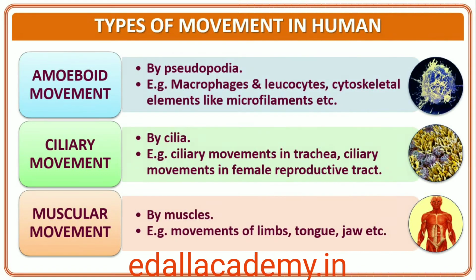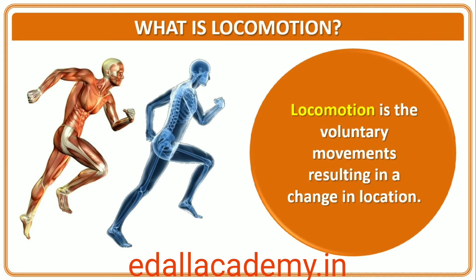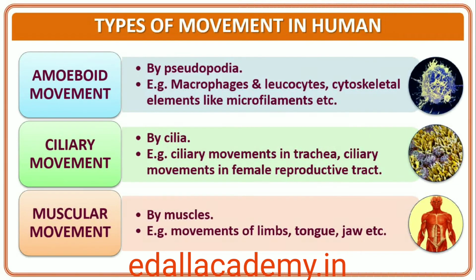Some of the movements result in a change of place or location. Such voluntary movements are called locomotion. Walking, running, climbing, flying, swimming are all some forms of locomotory movements. Locomotory structures need not be different from those affecting other types of movements. For example, in paramecium, cilia helps in the movement of food through cytopharynx and in locomotion as well.